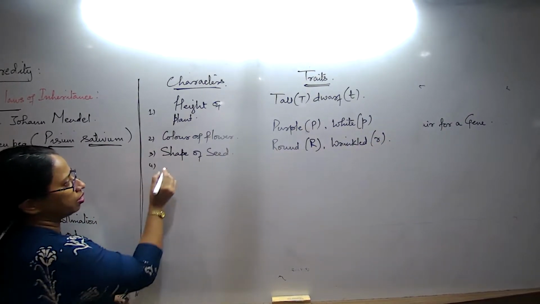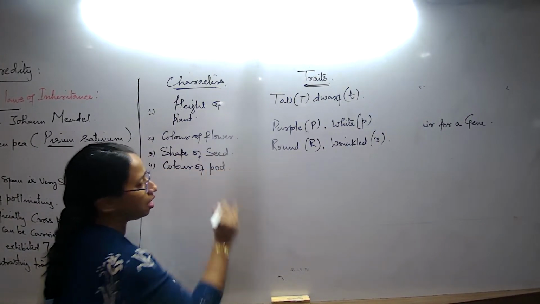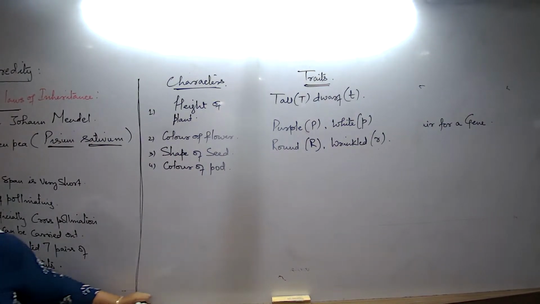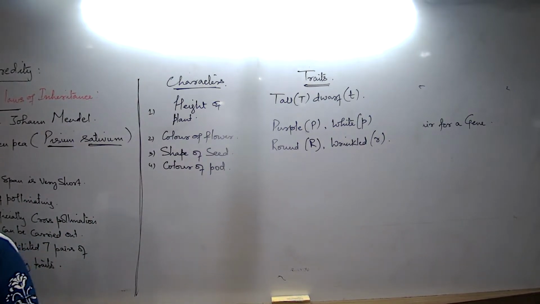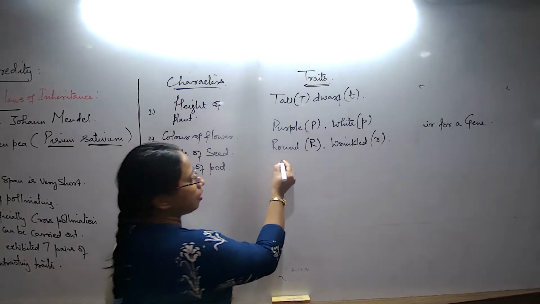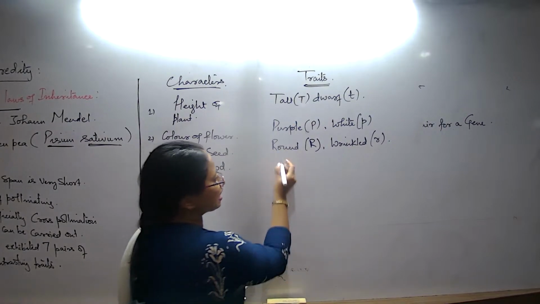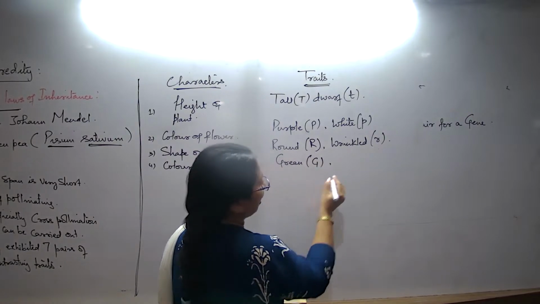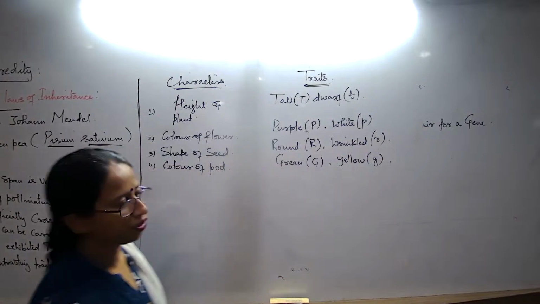Then we talk about color of the pod. Pod means the outer fleshy green leafy cover of the pea seeds. All of you know the pea seeds. The seeds are all arranged in a row, and outside there's a green fleshy cover. That is known as the pod. The pod color green is dominant and yellow is recessive. So we will have to write small g for this.